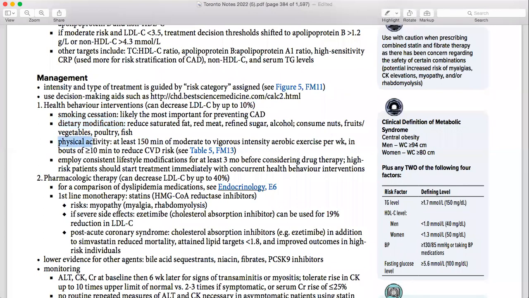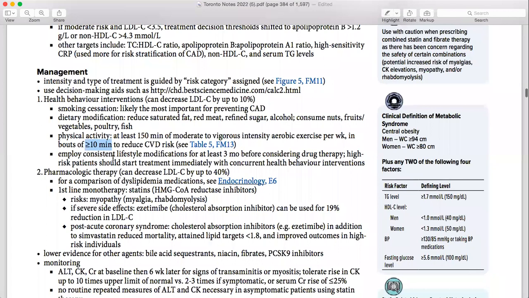Then physical activity: how much time he needs to start, and how much activity, whether it's a walk or a vigorous activity, and what kind of exercise he needs to do, more than 10 minutes, to reduce the cardiovascular risk. Then, for the employee, consistent lifestyle modification for at least 3 months after considering the drug therapy. So you are going to check for those things.